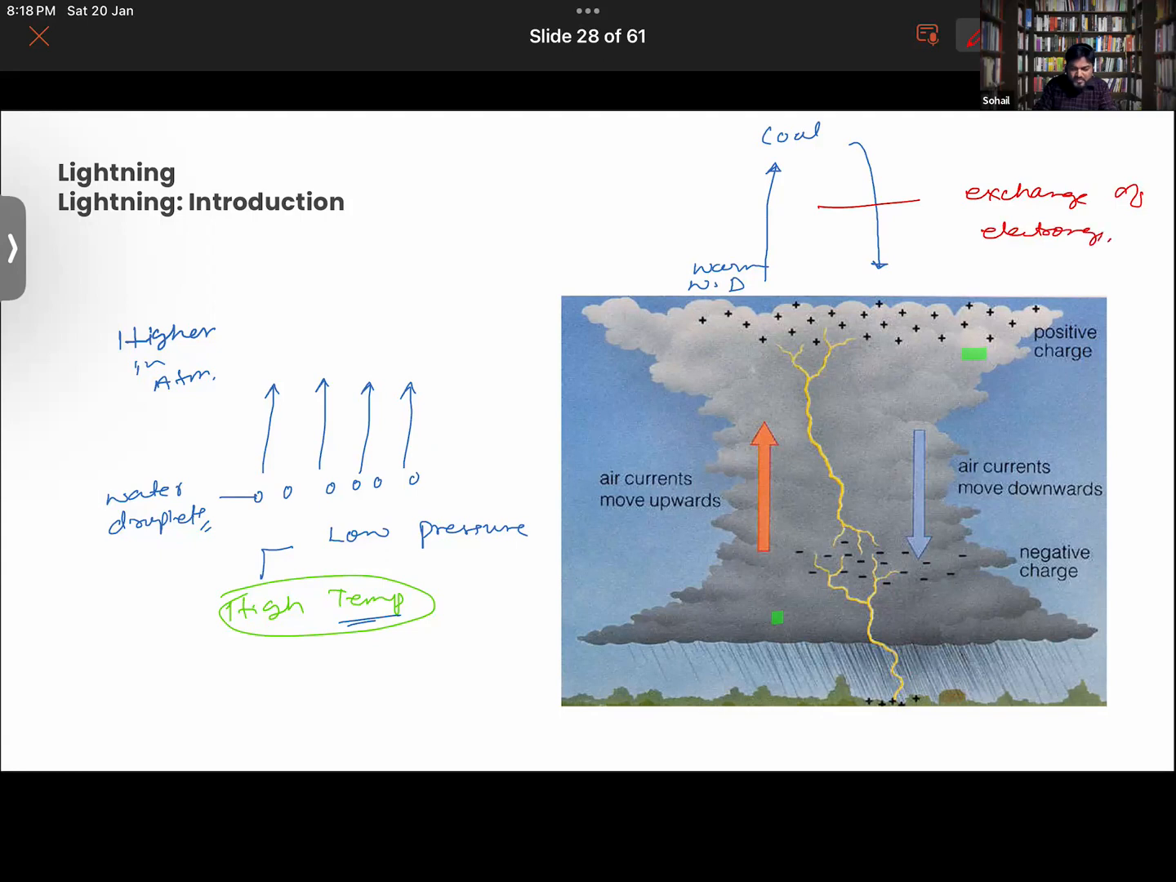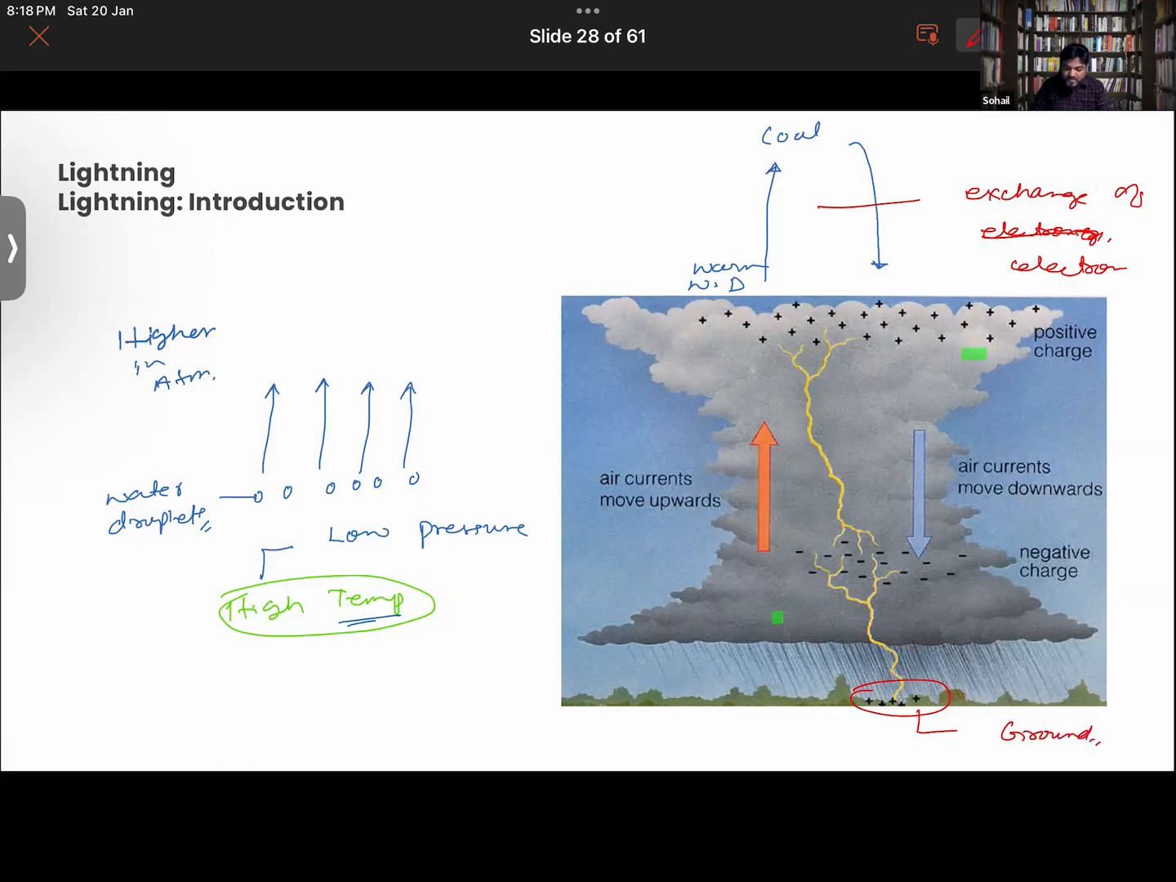Getting it now, guys? Electrons. So exchange of electrons is happening here. So this will lead to excessive generation of positive charges in the higher clouds, and in the lower clouds negative charges are developed, right? And ground is always positive charge. By sign convention, do remember that. Ground will be positively charged.